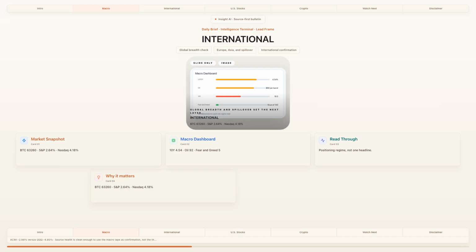Source health is clean enough to use the tape as confirmation, not the thesis. The context layer matters because a headline without the tape is usually misleading. With SPX at -2.64% and world equities at -2.98%, we can quickly classify whether risk is broad, narrow, or already rolling over. A good process also separates levels from narrative. Levels tell you what is happening now. Narrative tells you why participants are willing to hold risk through volatility. You need both to avoid late entries.